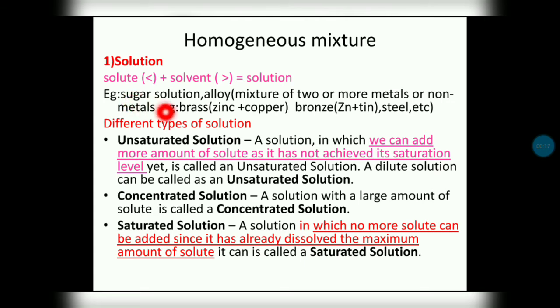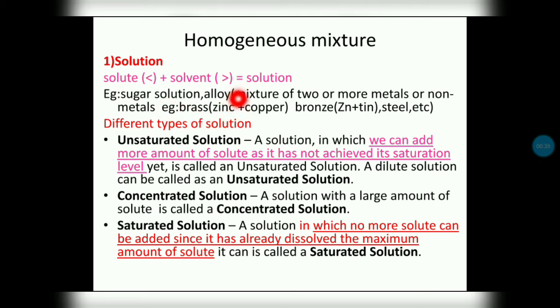Always we will use more water and less sugar. So water is known as solvent and sugar is known as solute, making together a sugar solution. The solution may be three types: solid solution, liquid solution, and gaseous solution. Liquid solution may be sugar solution, gaseous solution may be air.